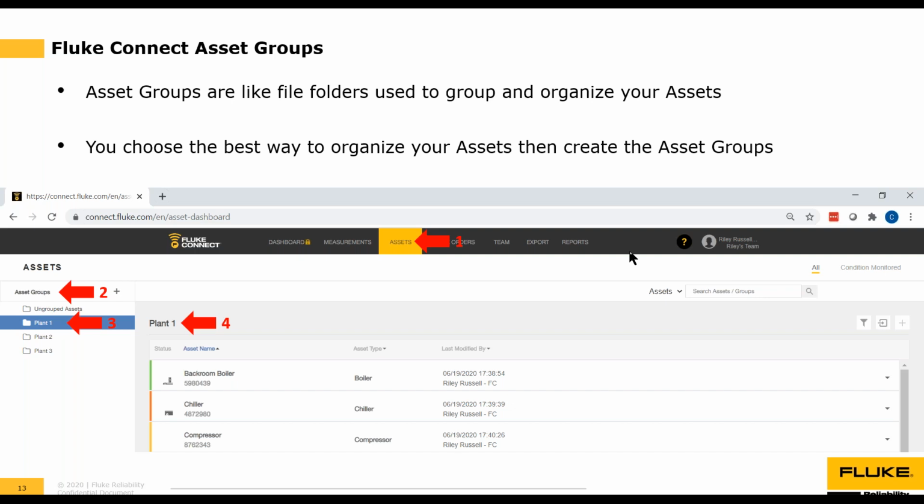So in order to get to this area of the screen and the web information, next to the number 1, you'll want to click on the Assets tab, and that'll take you to this screen. And from there, if you want to view the assets in the asset group called Plant 1, you simply click on Plant 1, and you'll see here I'm now viewing the assets in Plant 1, and these are the assets that are currently in the asset group Plant 1. So it's just a couple of clicks to get you down to view the assets that are in the asset group Plant 1.